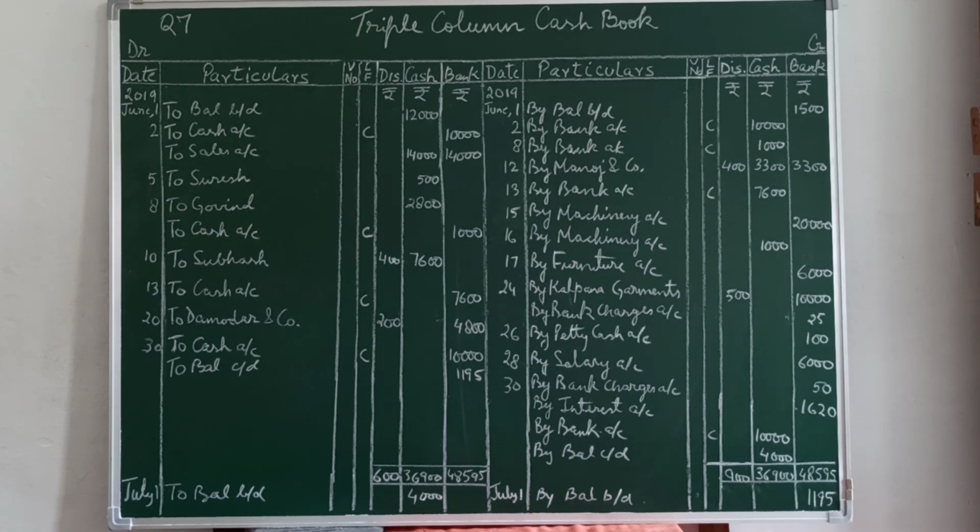After showing the totals on both sides, we will bring down the balance on July 1st. Cash is already 4,000, to balance brought down, cash column 4,000. In the same line, July 1st, by balance brought down, bank column 1,195 since bank is showing credit balance or overdraft.